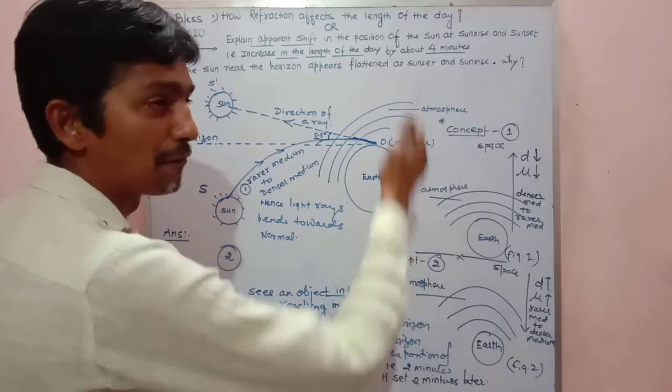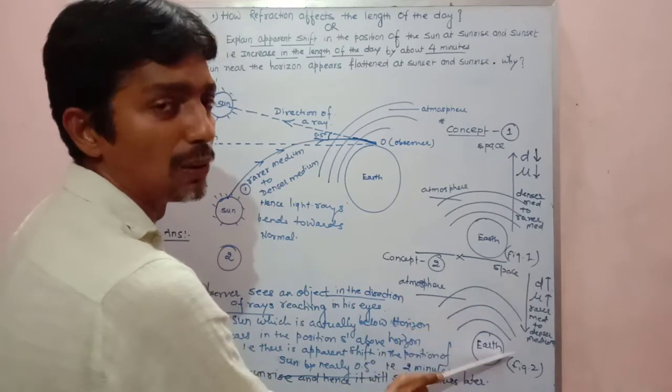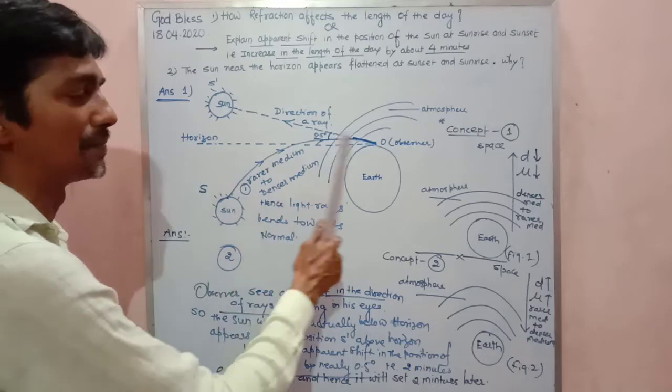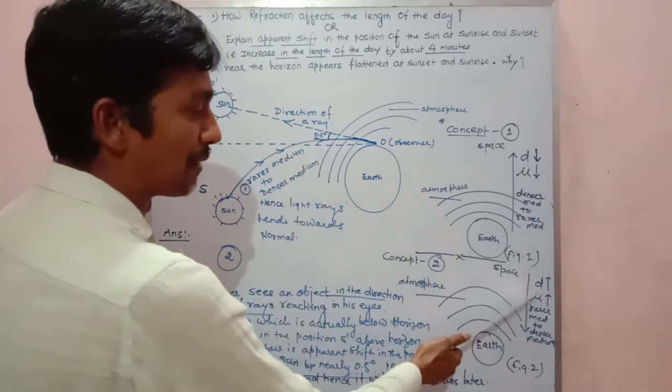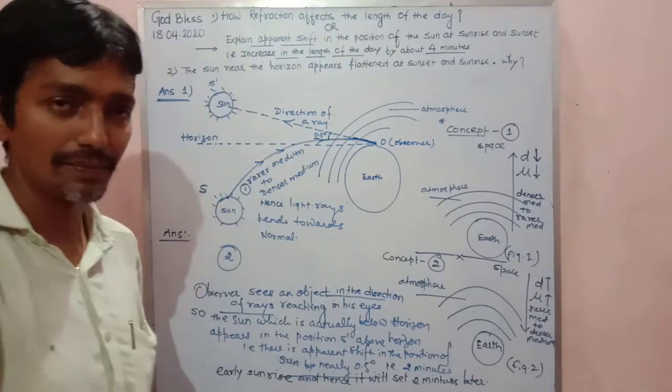But when you come from space to earth, that is from sun to earth, you are coming from a rarer medium to a denser medium, so the refractive index and density will increase.